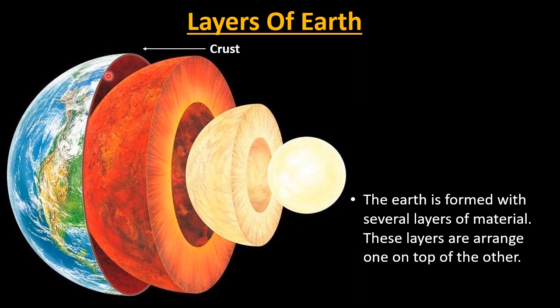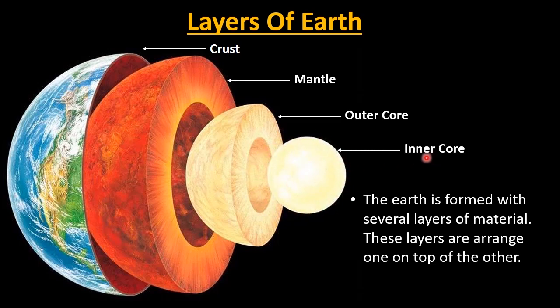So first is the crust. Now this layer which you can see that is at the outer side is known as the crust. The second one which is here is known as mantle. The next layer, that is the third one, is known as outer core. And the last layer which you can see, it is in the shape of a ball or a circle. It is known as the inner core.